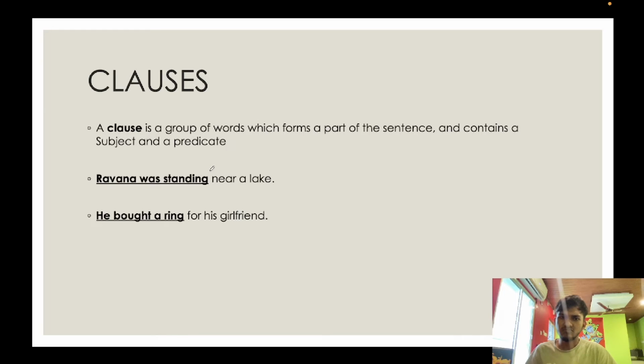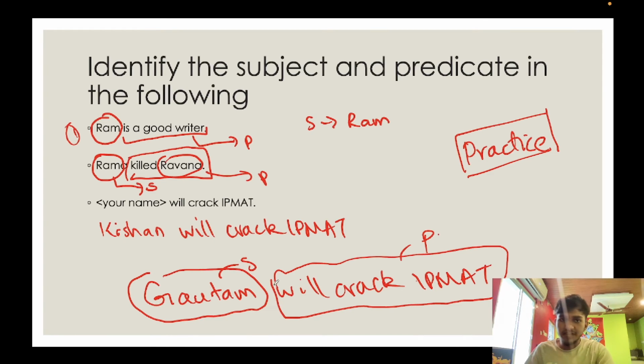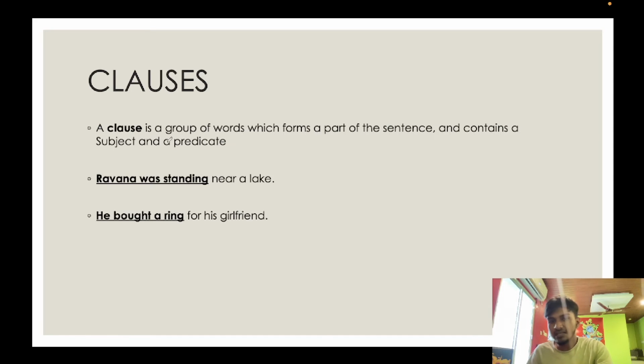Clauses. What is a clause? A clause is a group of words which forms a part of the sentence and contains a subject and a predicate. Earlier we were talking about sentences. We saw that a sentence makes complete sense and contains a subject and a predicate. Here it's a group of words which forms a part of a sentence and contains a subject and a predicate.